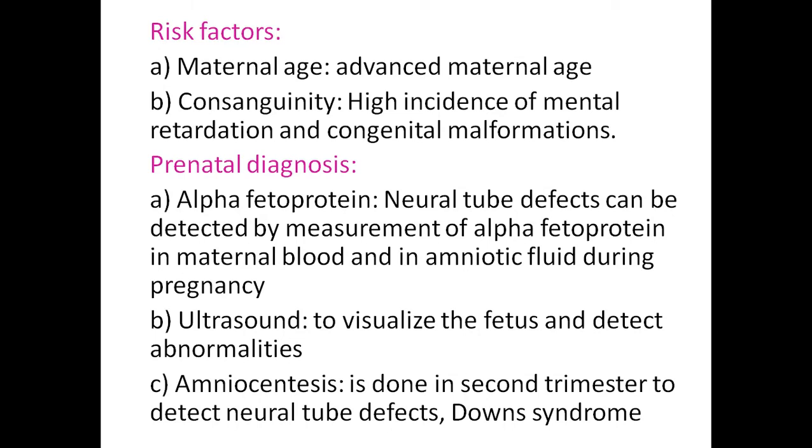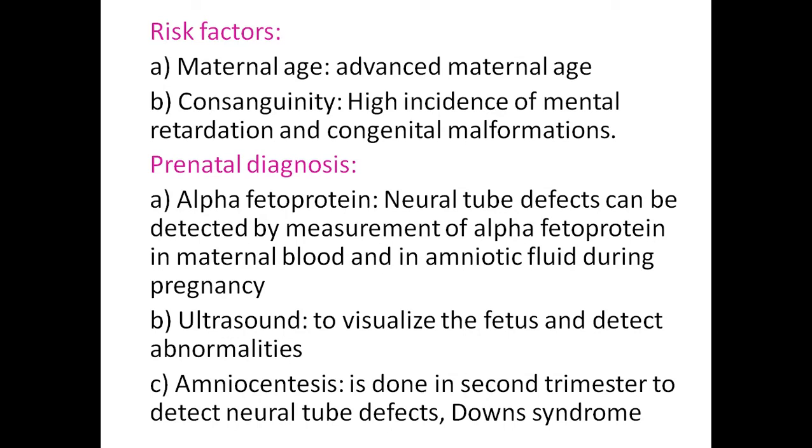And prenatal diagnosis: first of all, we have to diagnose in the mother during the antenatal period. First one is the alpha fetoprotein. Neural tube defects can be detected by measuring the alpha fetoprotein in the maternal blood and in amniotic fluid during pregnancy.